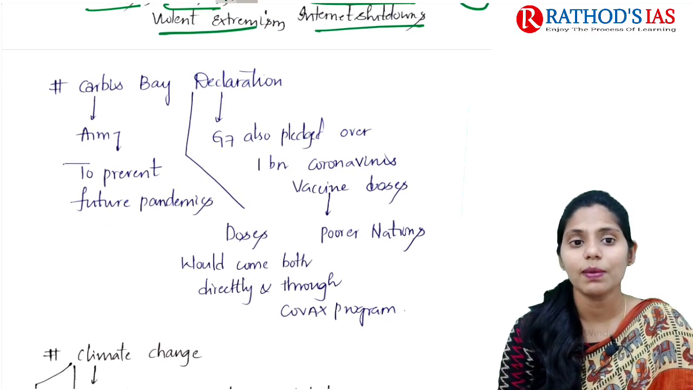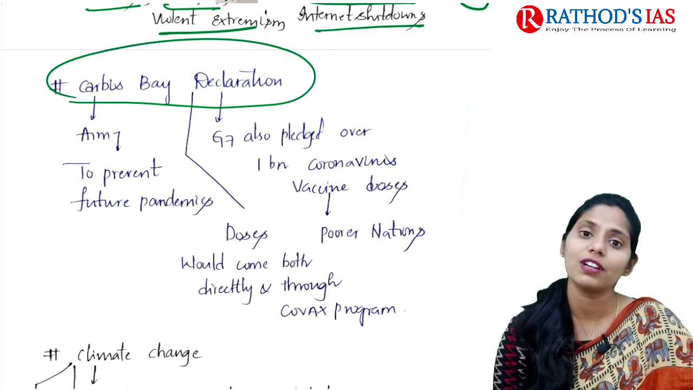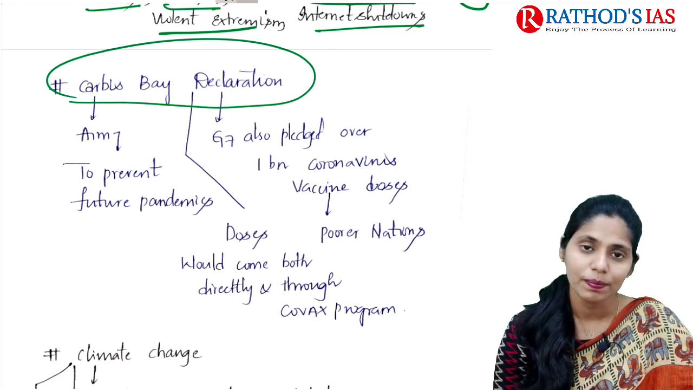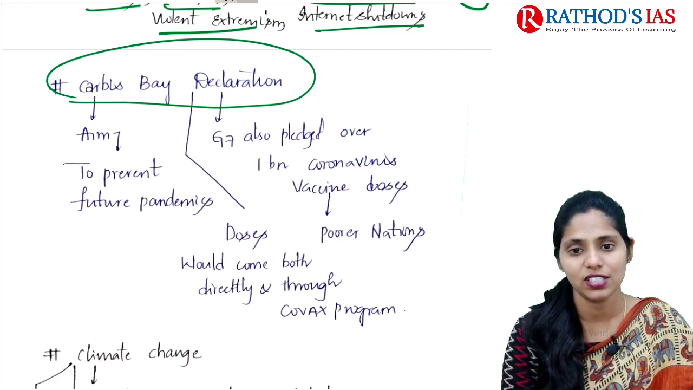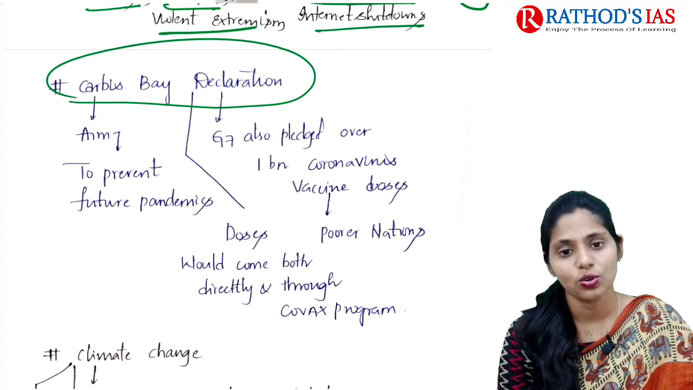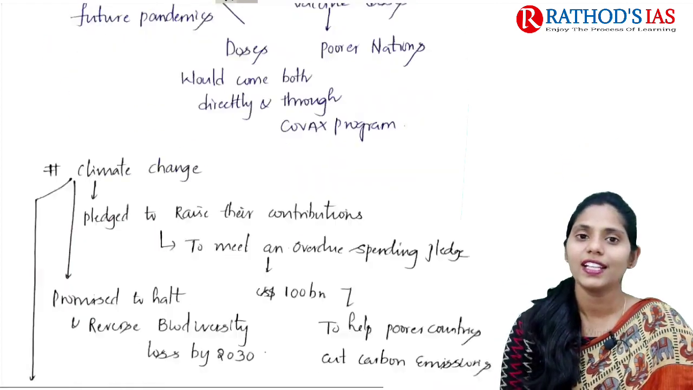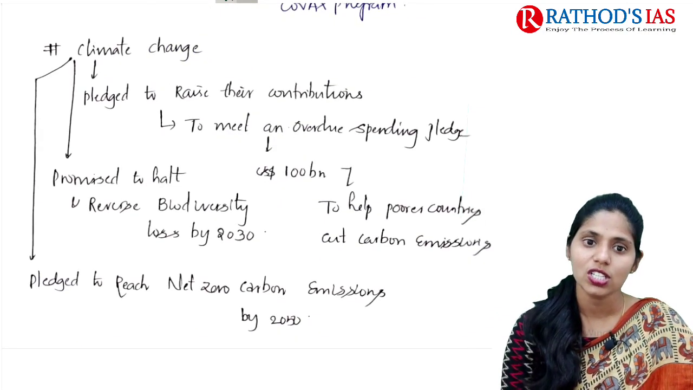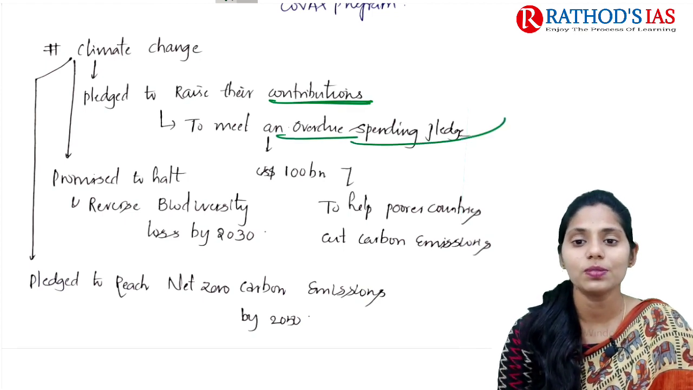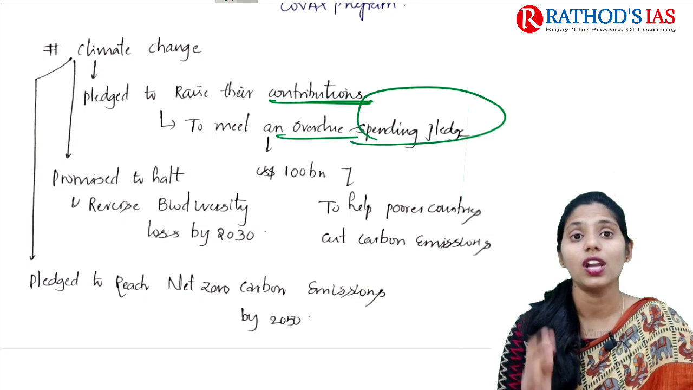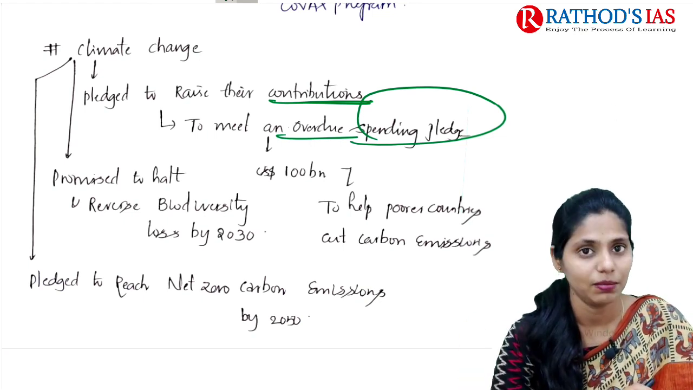Next, they also came up with the Carbis Bay Declaration. It mainly focuses on how to prevent future pandemics, and in this global pandemic they are also going to supply about 1 billion coronavirus vaccine doses. These doses would be delivered mainly through COVAX. And next, they also addressed climate change. They pledged mainly to raise their contributions to meet an overdue spending pledge of about $100 billion to help poorer countries cut their carbon emissions.